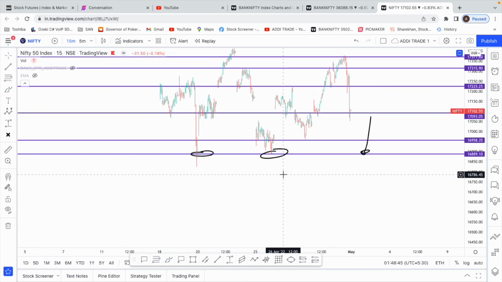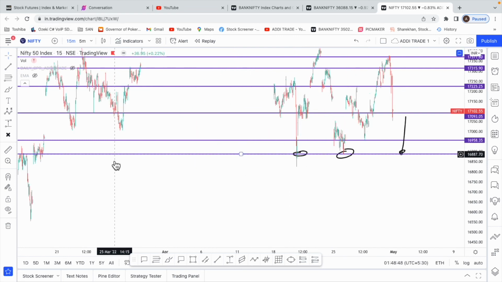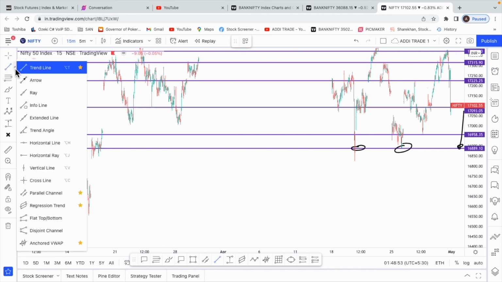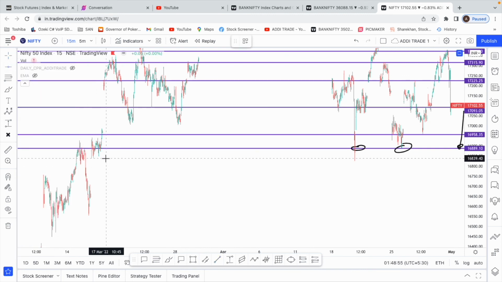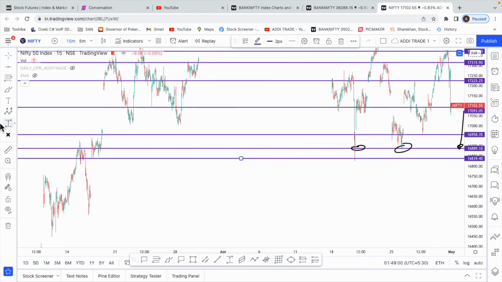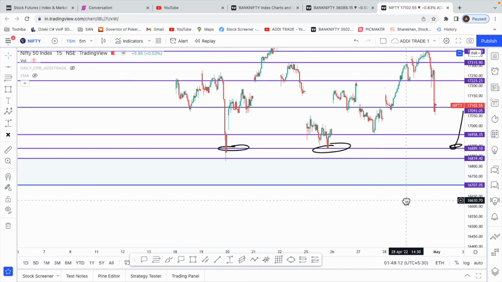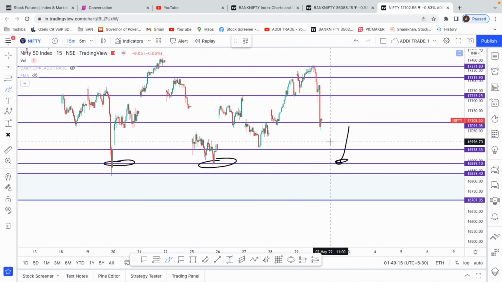If this level breaks, right, the next target on the downside is here based on the price action. The next target on the downside is 16,839, and we cannot rule out this gap fill also at 16,700. So wherever this gap is there and we are close to the gap, we can mark that. Whenever the gap is there, either the gap boundary will act as a support, or we can come all the way until this lower boundary also and take support.